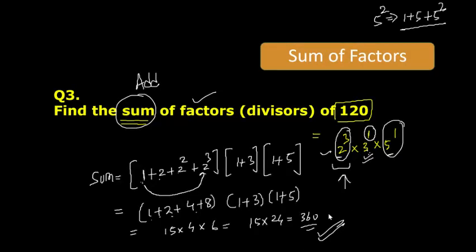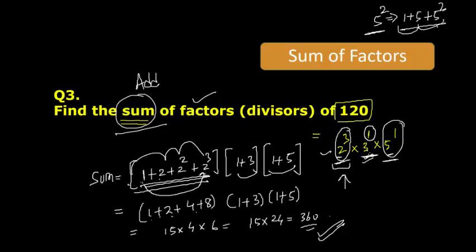So if your question is to find the sum of factors, you have to do the sum. Remember this trick: start from 1, then 2, then 2 square, then 2 cube. And if it is 3 raised to the power 1, then 1 plus 3. If it is 5 raised to the power 1, then 1 plus 5. But if it is 5 square, then 1, 5, 5 square. If it is cube, then 1, 2, 2 square, 2 cube. I hope it is clear.